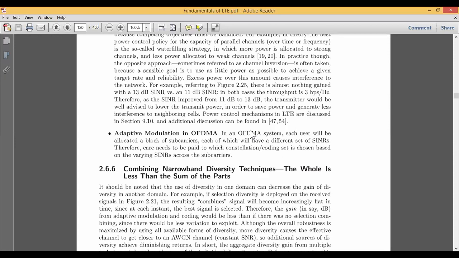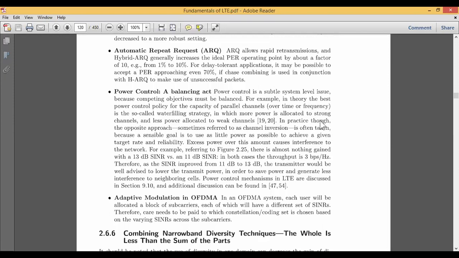Therefore the method of modulation and the coding will be chosen based on the varying SNR. It means that all the different subcarriers may not adopt the same coding mechanism or the same modulation mechanism. It depends on how we focus more, or how we divide the subcarriers. So with this, the concept of adaptive modulation and coding and how interleaving has been done in the LTE system has been covered.